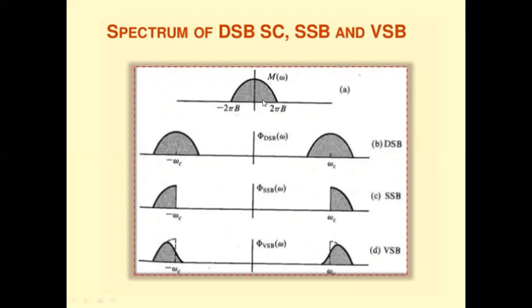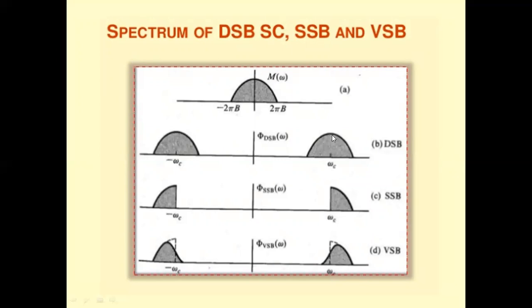If we take the Fourier transform, we will get the spectrum on either side. This spectrum is translated onto a carrier by making use of DSBSC. In the spectrum of the DSBSC, the original message is shifted by omega C towards the right side and omega C towards the left side.